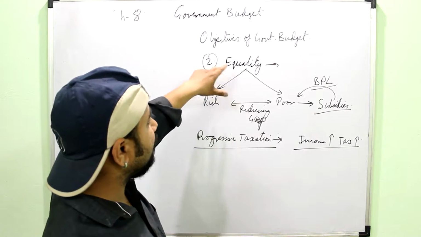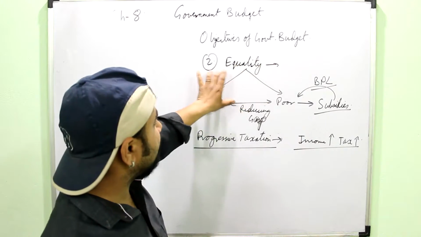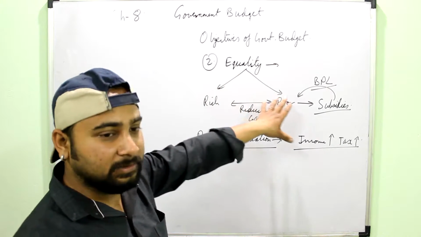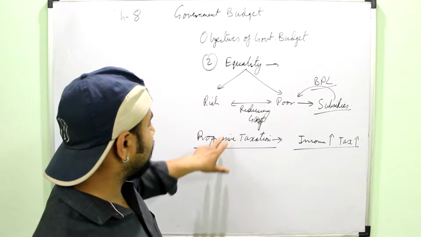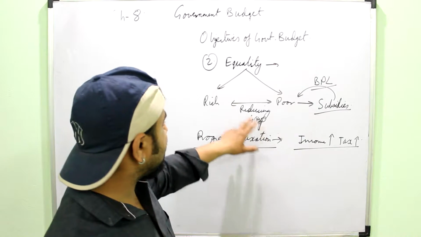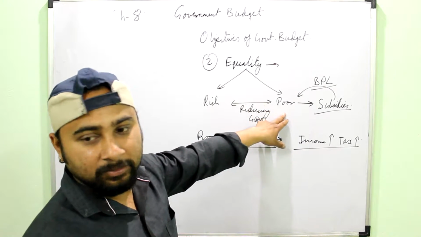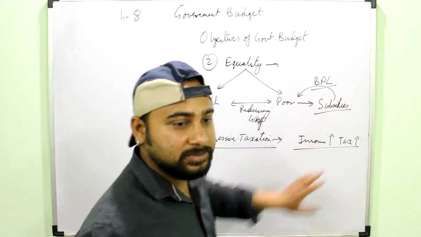When you are explaining it, you will first write the meaning, what it means. It means to reduce the gap between the rich and the poor. And how it is done: the government uses progressive taxation, that is higher tax on the rich and no tax on the poor, and also provides the poor with subsidies.